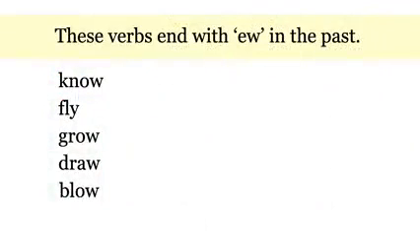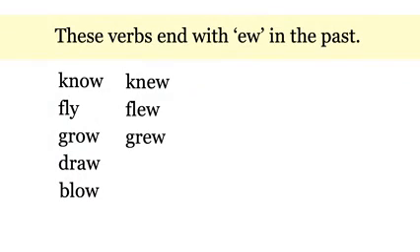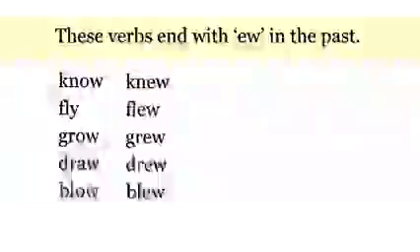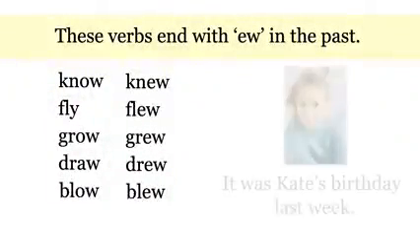These verbs end with EW in the past. Know, knew, fly, flew, grow, grew, draw, drew, and blow, blew. Let's look at them in some sentences.